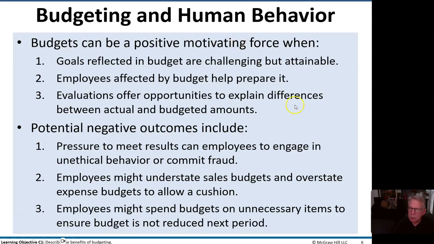Okay, budgeting and human behavior can be quite, call it, tricky. Budgets do provide a motivating force when, one, the goals reflected in the budget are challenging but attainable. Two, the employees affected by the budget help prepare it. And three, evaluations offer opportunities to explain differences between actual and budgeted amounts.